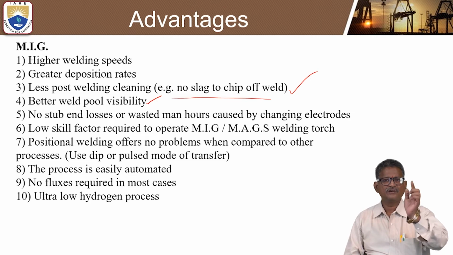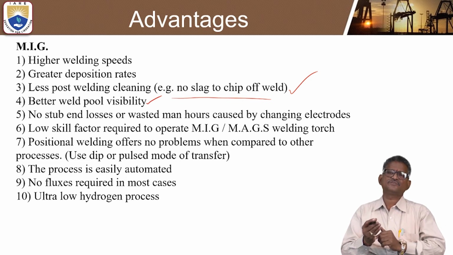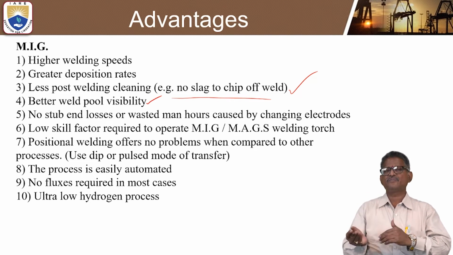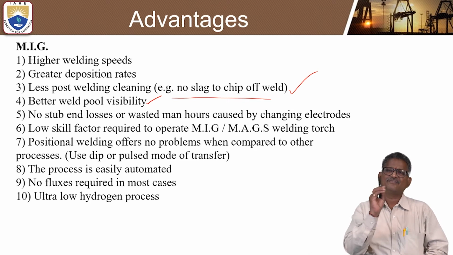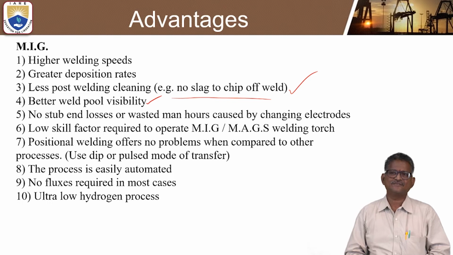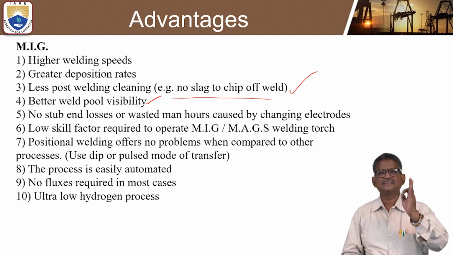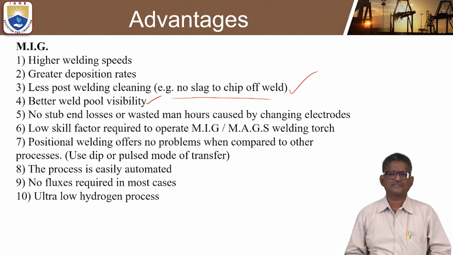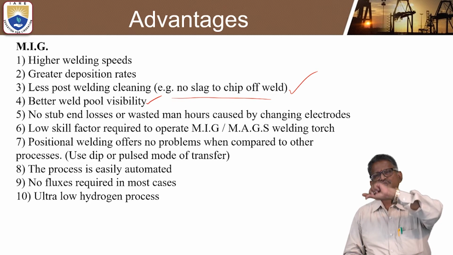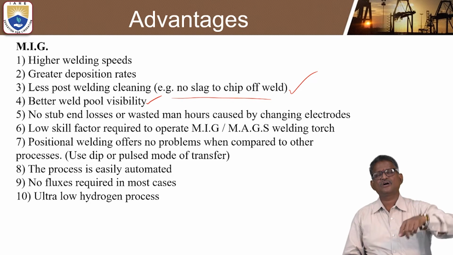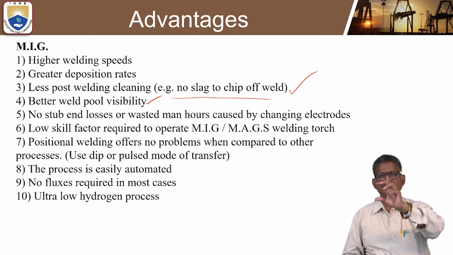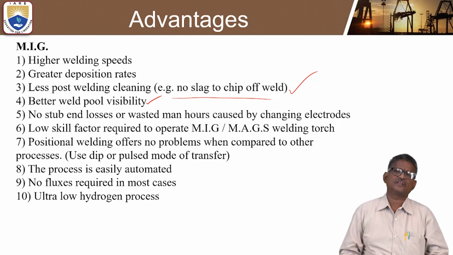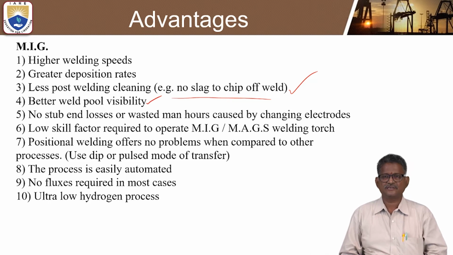Whenever one length of electrode is used up and completed, again we should go for another electrode, so there is a wastage of time exchanging electrodes. In this case it is not required, because it is a consumable electrode. It can be processed through the consumable electrode in the workshop.